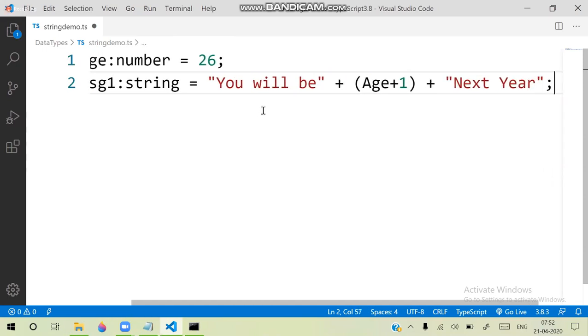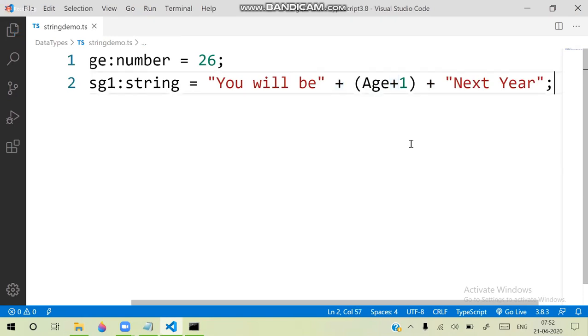That means when you are writing a string and you want some expression along with that string, you have to terminate your string, then concatenate with the expression. After you finish the expression, again start your string with a concatenation, that is plus. This is how we generally write a string, whether it is in single quotes or double quotes. Usually strings are written like this.